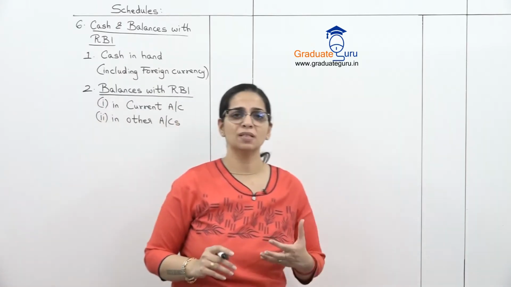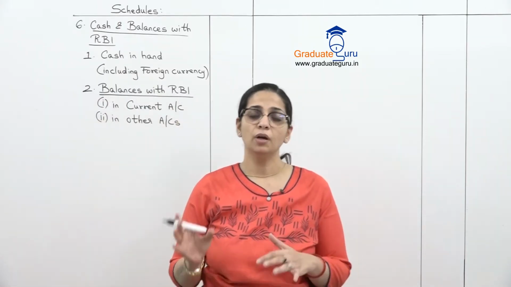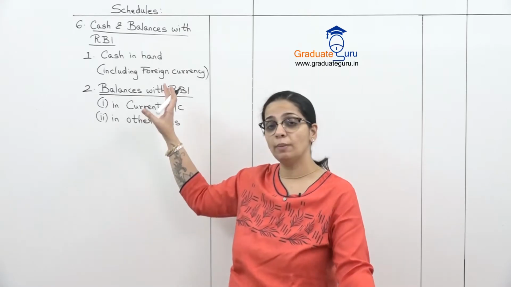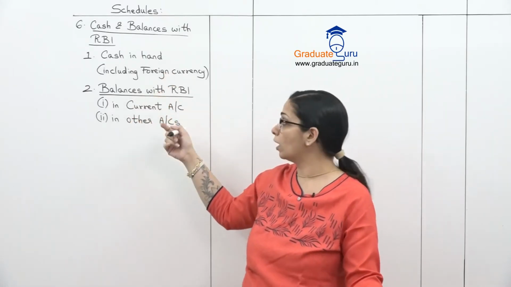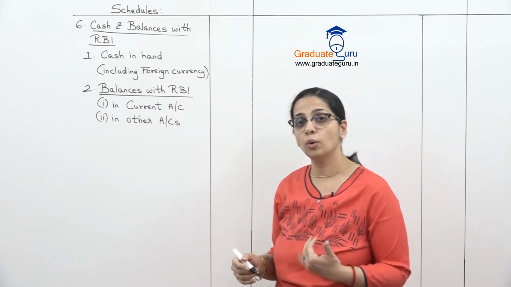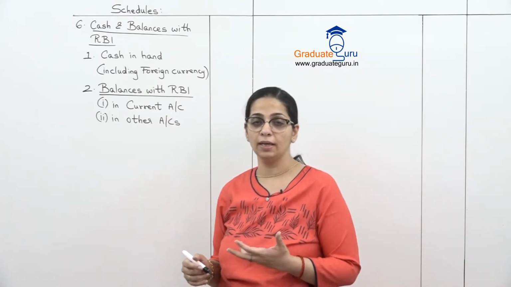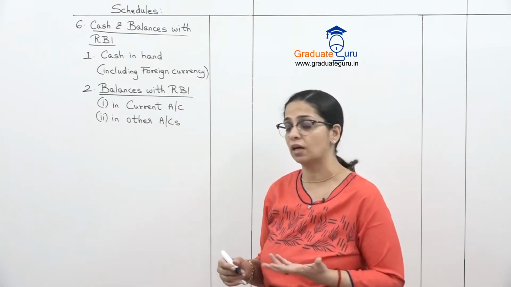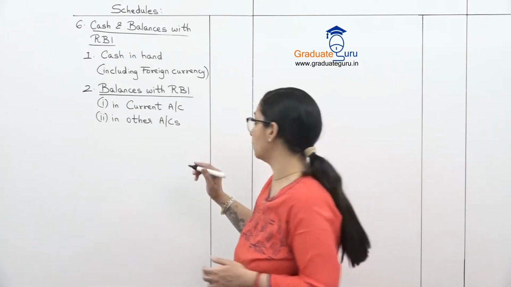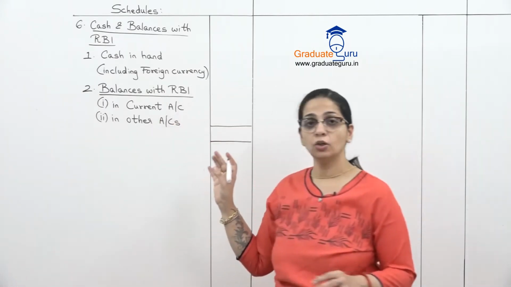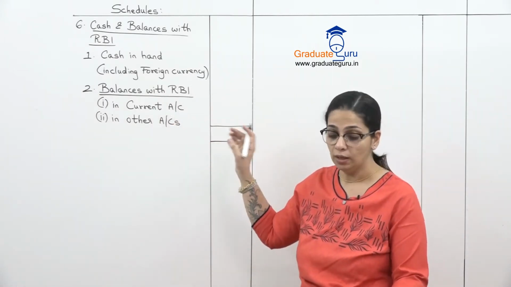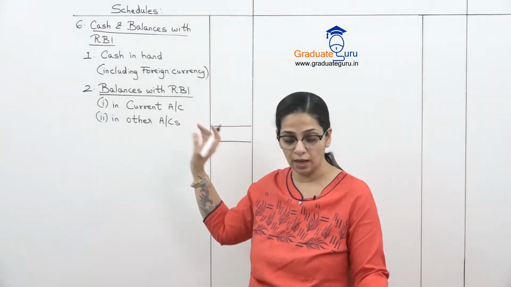Just like our normal businessmen maintain a current account, similarly banks will maintain that current account with RBI. So that is reflected separately. And if they are maintaining any account other than the current account with RBI, like a deposit account and a savings account, then that is shown separately. So this will be the total of our 6th schedule, that is cash and balance with RBI.